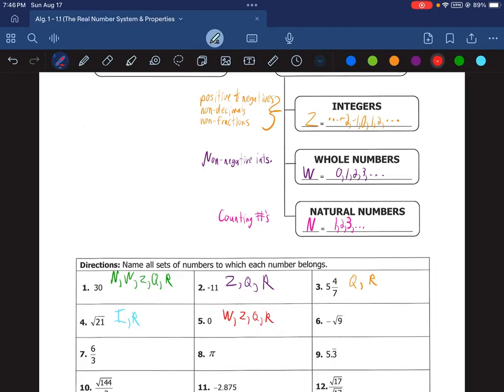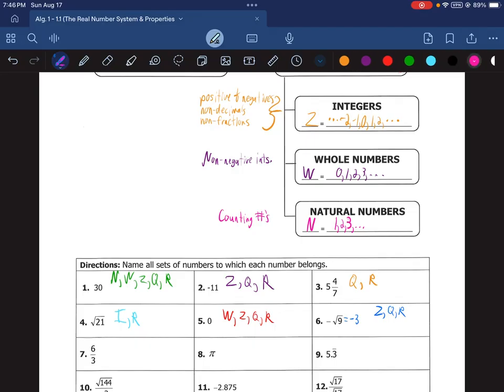So then moving on to number 6, negative square root of 9. So as we were talking about the square roots, it comes down to whether it's a perfect square or not. 9 is a perfect square, 3 times 3. And so when we say negative square root of 9, it's really like negative 3. And negative 3 is not whole nor natural, however, it is an integer. So we have Z for integer, as well as Q for rational, and R for real.